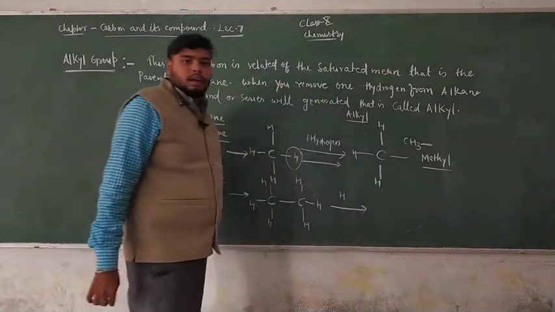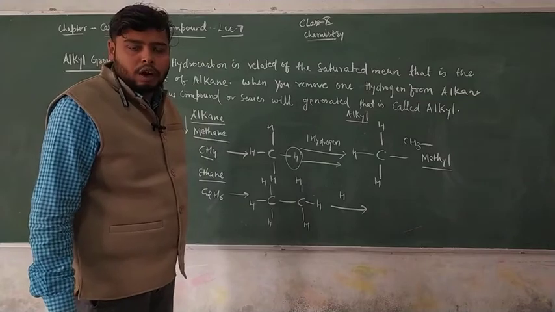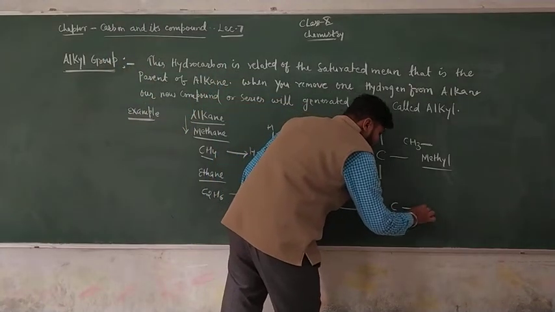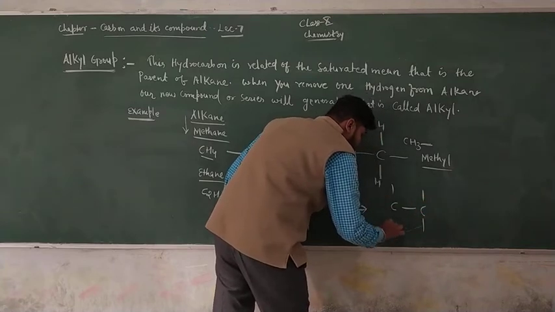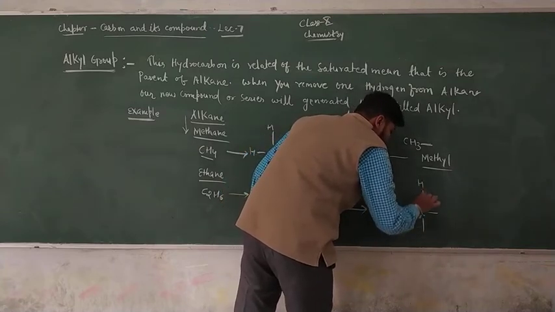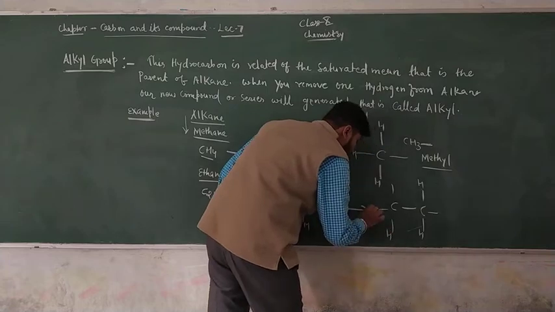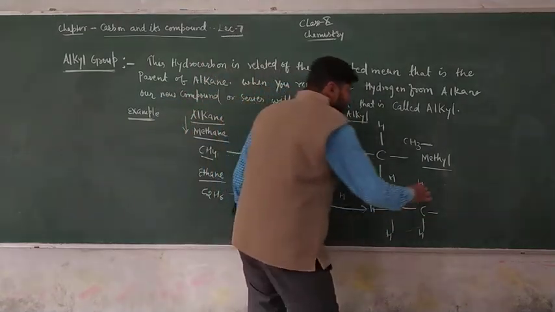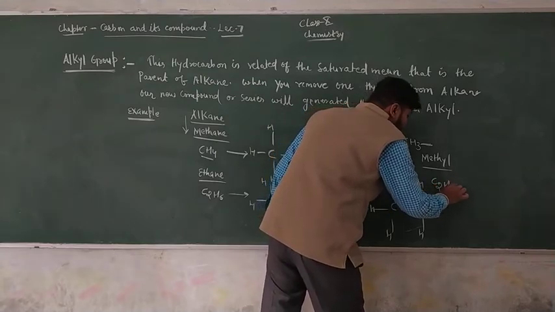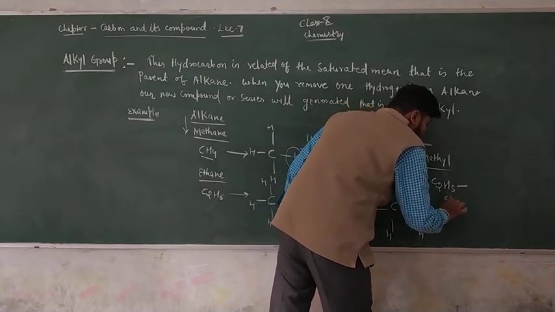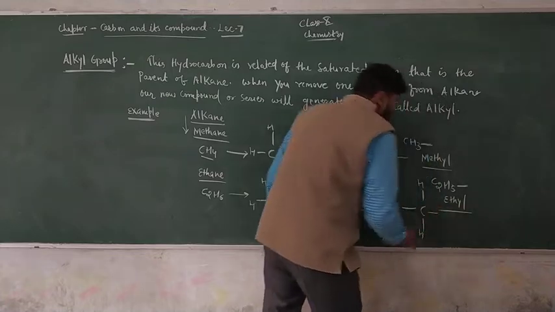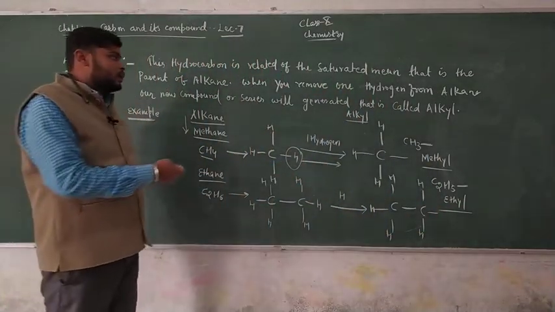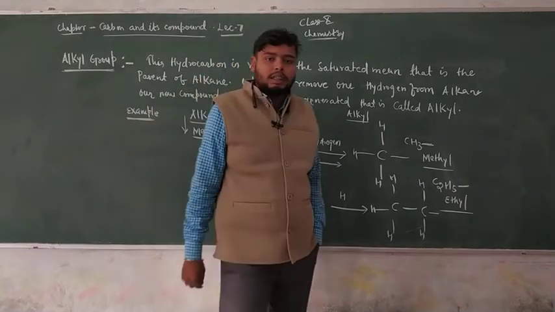That means the structure is like this: carbon, hydrogen, hydrogen, hydrogen, and this hydrogen gets removed. You can write it as C2H5 dash, and its name is ethyl. From this series, you can also prepare methyl, propyl. That means this is our alkyl series.